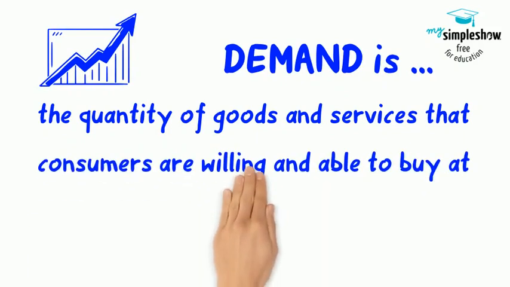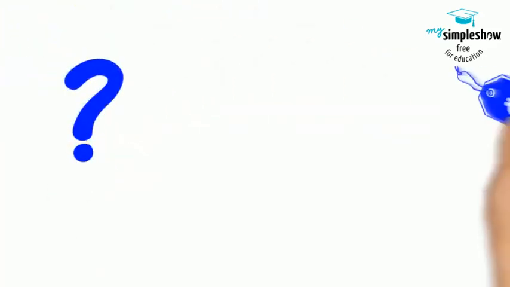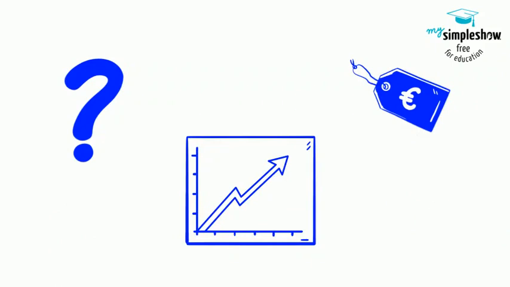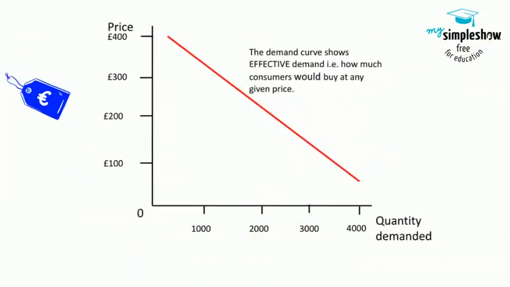It's the quantity of a good or a service that consumers are willing and able to buy at a given price in a given period of time. But what happens to demand as the price changes? This is a demand diagram. Price is on the vertical axis and quantity demanded is on the horizontal axis.